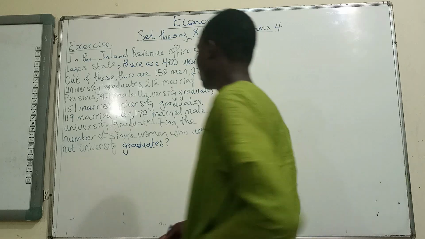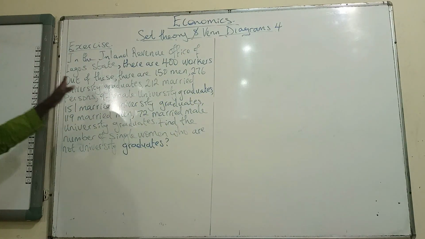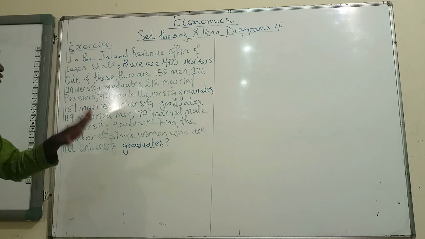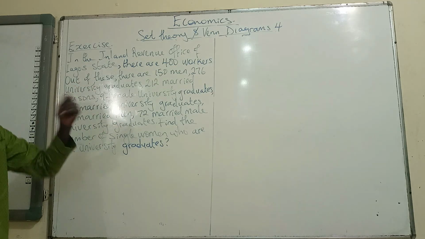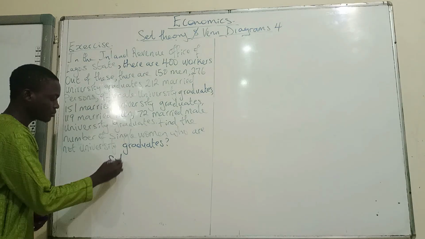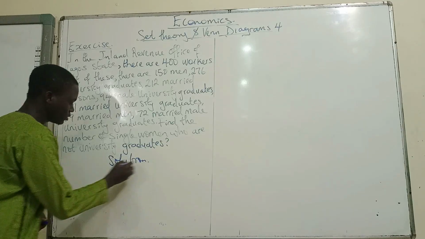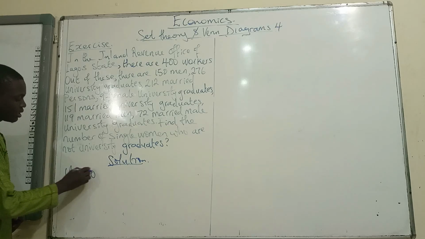Now the first thing that we need to find is the universal set. So what is the universal set? The question says in the Inland Revenue Office of Lagos State, there are 400 workers. So since we are looking at "out of these", definitely 400 workers is going to be our universal set. So let me just write the solution. Alright, so the universal set in this question is going to be 400 people.